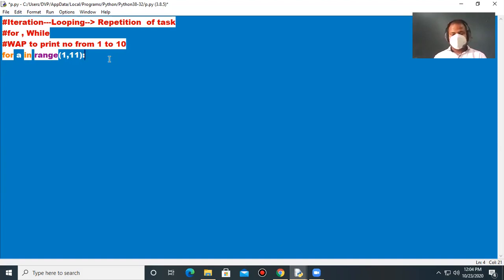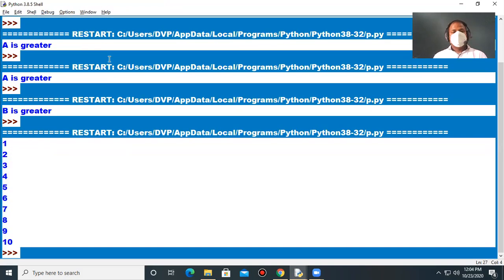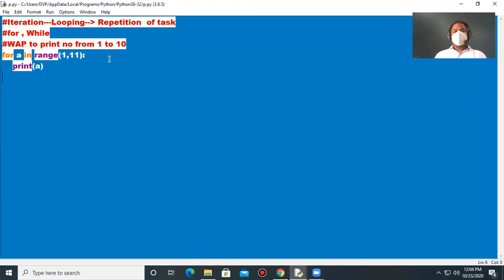This is one example, so don't worry if you're not getting it properly. The colon sign makes it a header section. Hit enter, now simply print a, Ctrl+S, F5. Yes, 1 to 10. This is an example of looping, repetition of a task.